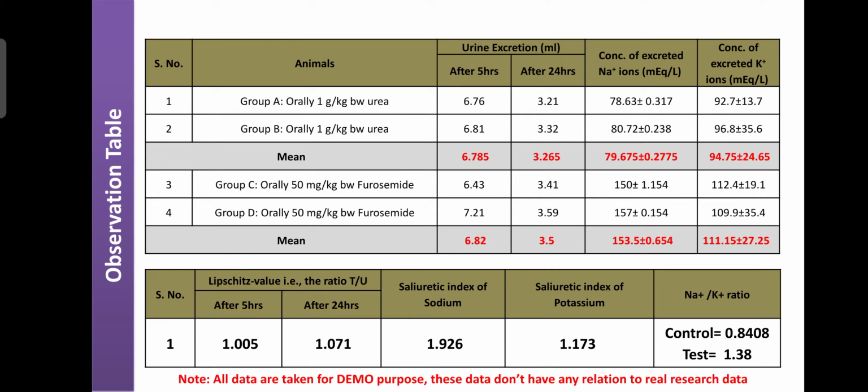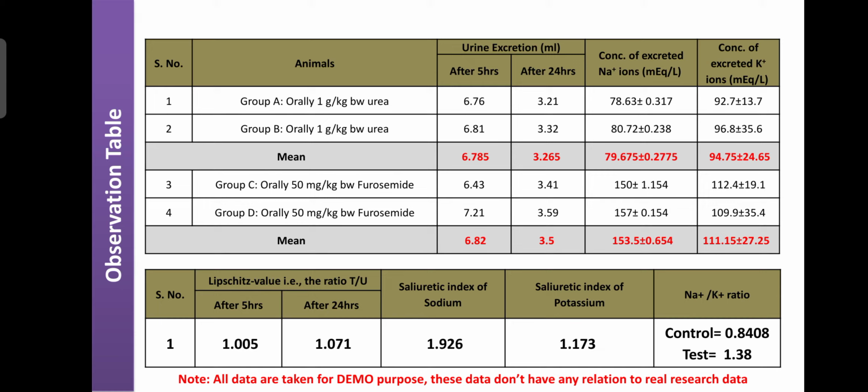With the help of this observation table, we should calculate the Lipschitz value, that is the ratio of T by U. After 5 hours the value obtained should be 1.005, and after 24 hours it should be 1.071. Then the saluretic index of sodium is about 1.926, that is T sodium concentration divided by U sodium concentration.